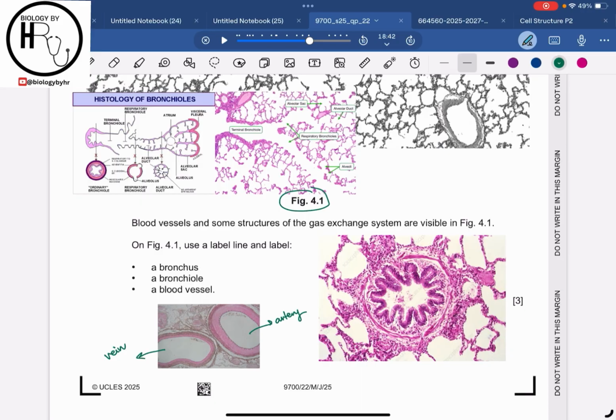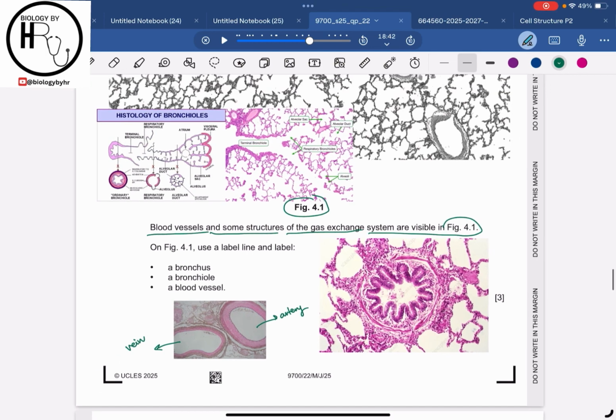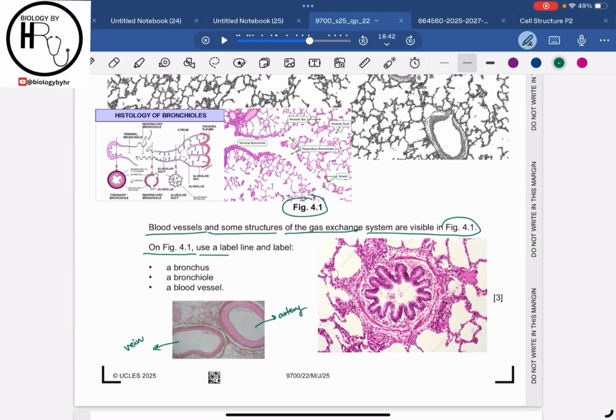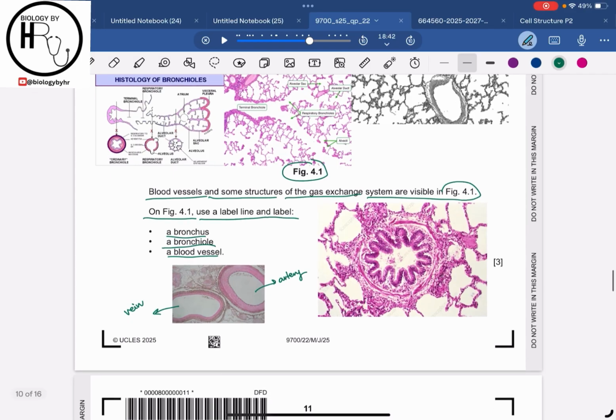Now the question further says that blood vessels and some structures of the gas exchange system are visible in figure 4.1. On figure 4.1, use a label line and label a bronchus, bronchioles and the blood vessels. So let's start with the easy one, the blood vessels. The blood vessels in the photomicrograph are going to look something like this.